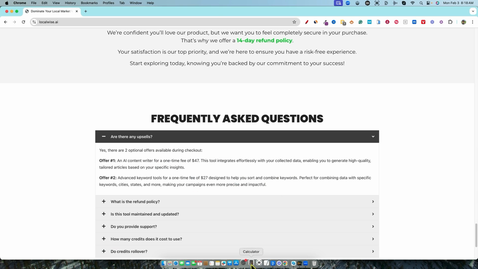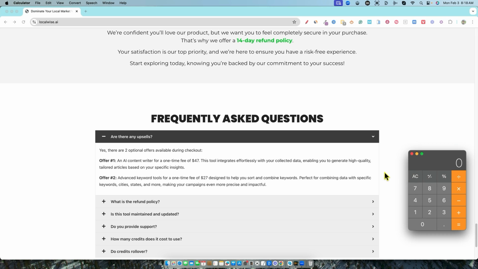But even when you look at what the cost of that is, right? If you go even for the front end, just the startup, it's $27. And then you go over here, plus $47 for OTO one, plus 27 here. So for that, you're going to be all in. You've got the software and you've got OTO one and OTO two.